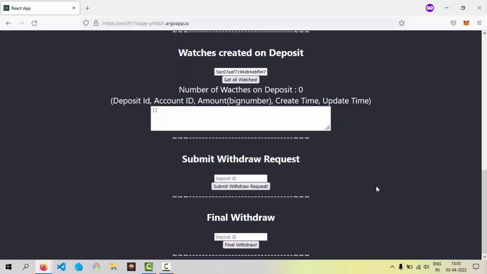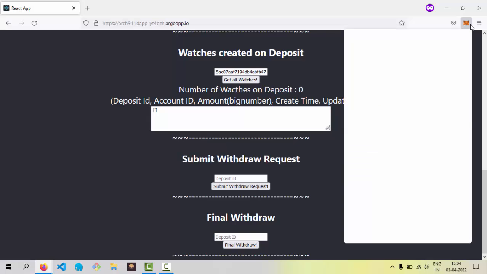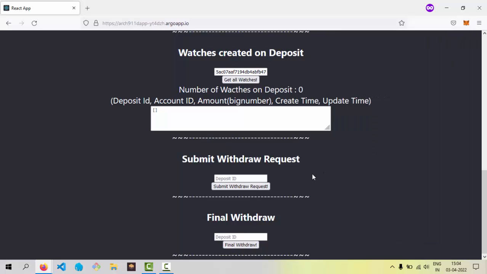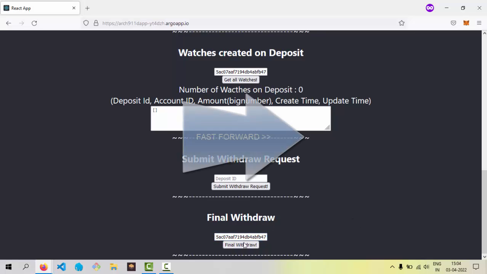Now after 9 days, when the owner of the deposit, which is account number 1, comes back, he can do the final withdrawal. For testing purposes, I have kept the locking period at 2 minutes, but in the real world, when it goes to production, I want to keep that locking period at 9 days. So now he will try to do the final withdrawal. We are at account 1, after the locking period is over. We are assuming that the 9 days of locking period is over, and now he's doing the final withdrawal.